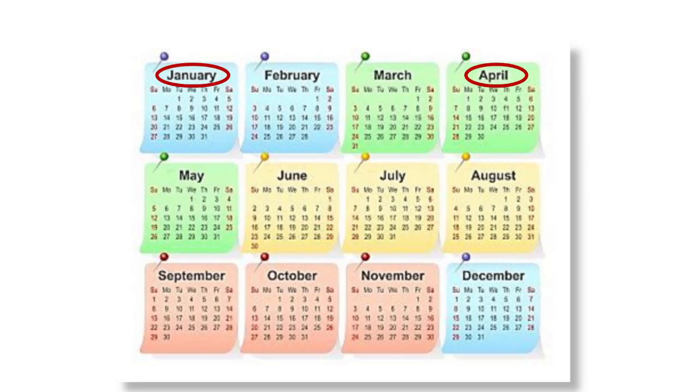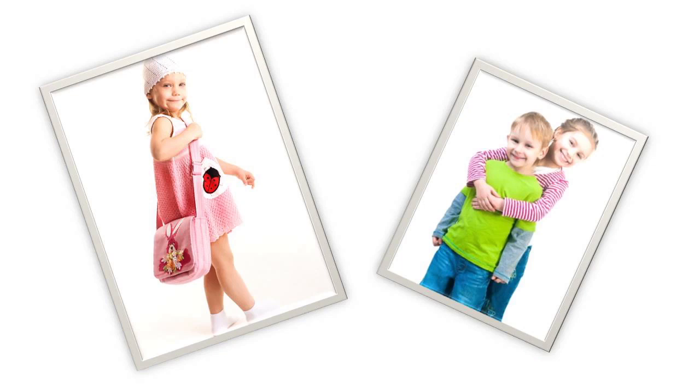Do we have a lot of months between January and April? No, we don't have a lot of months between January and April. We have few months between January and April. Are there a lot of children under 10 who know how to drive? No, there aren't a lot of children under 10 who know how to drive.